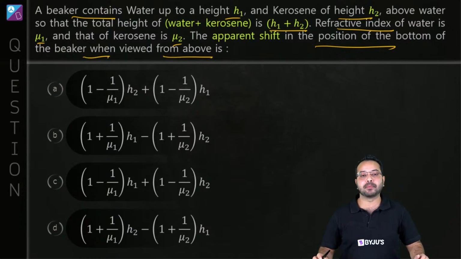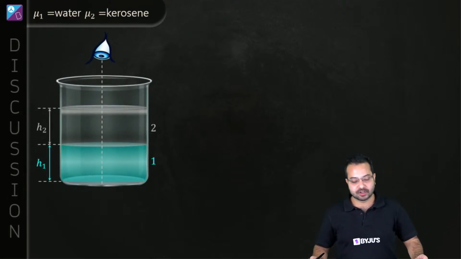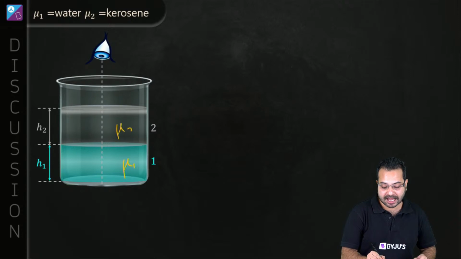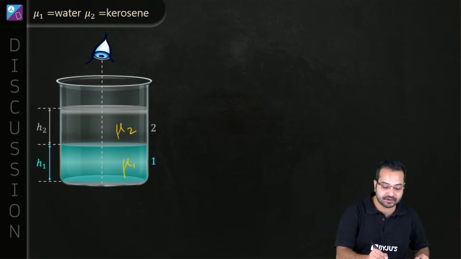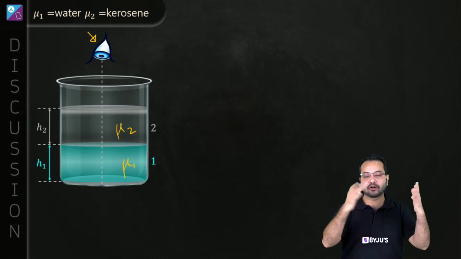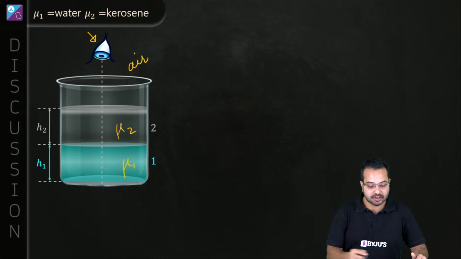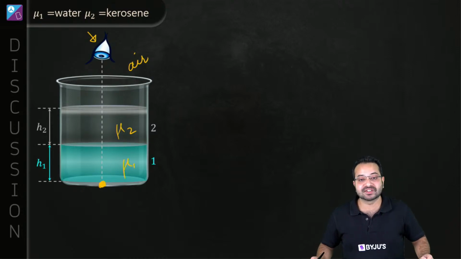when viewed from above is, okay, the situation is very, very simple. So we have water, which has refractive index mu1. On top of that, we have kerosene oil, refractive index mu2. And then we are watching from top, and obviously nothing is given. So this is certainly air. Okay. An object is placed at the bottom of the tank. We have to tell what is the shift.